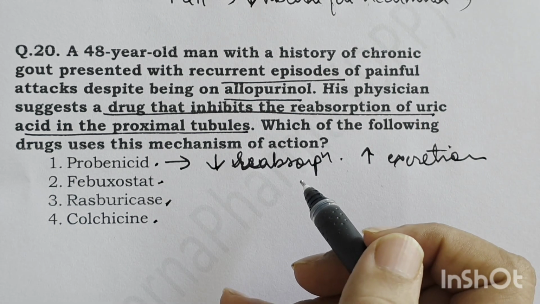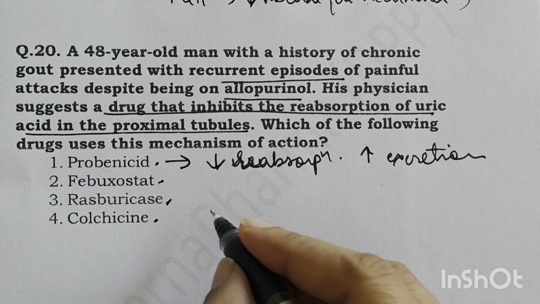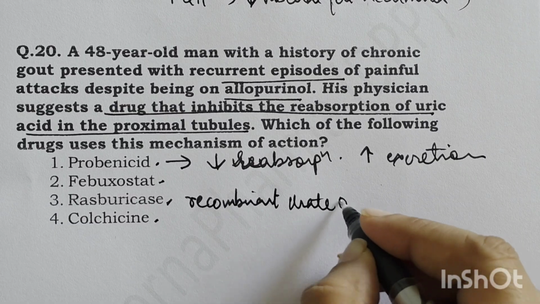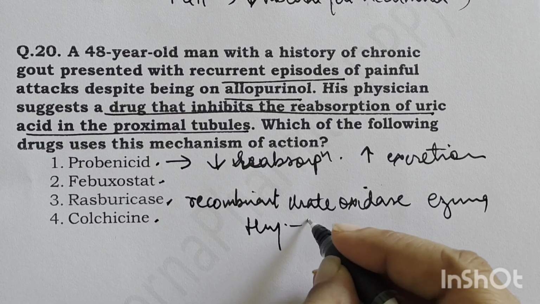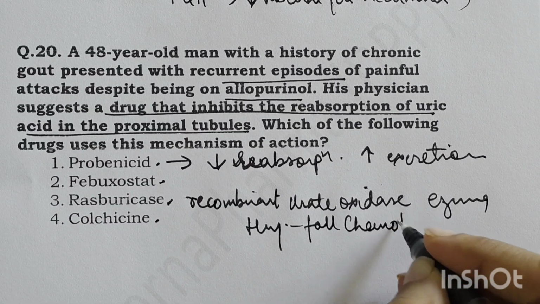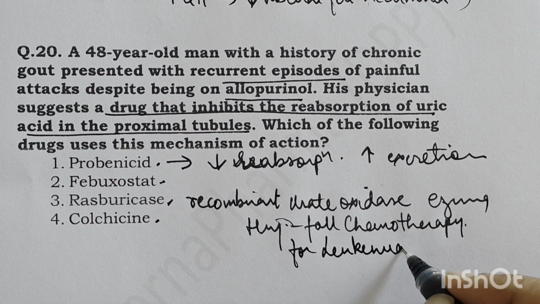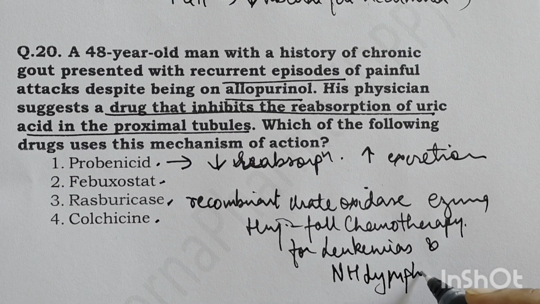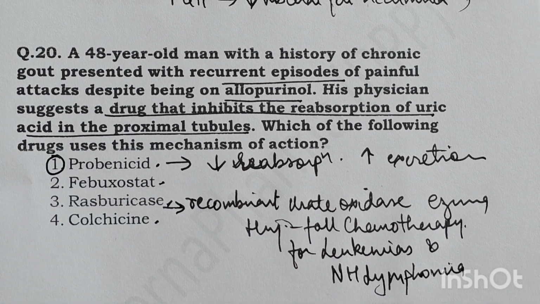Febuxostat is a xanthine oxidase inhibitor, so this drug does not act through this mechanism. Colchicine, rasburicase is basically a recombinant form of urate oxidase enzyme, which is used to treat hyperuricemia following chemotherapy. Because when cancer patients are given chemotherapy for leukemias and lymphomas, like non-Hodgkin's lymphoma, they are seen to develop hyperuricemia. So in that case, rasburicase is used. So anyways, the answer here is probenecid.